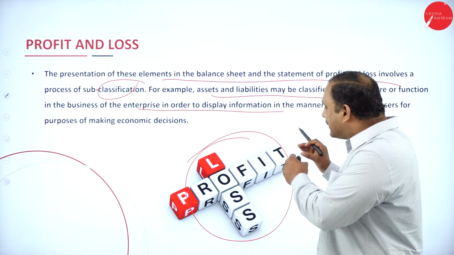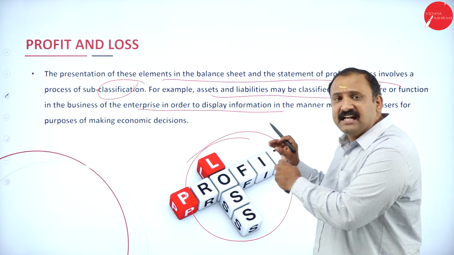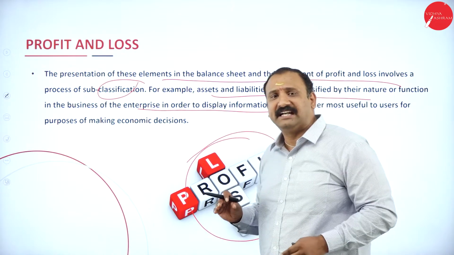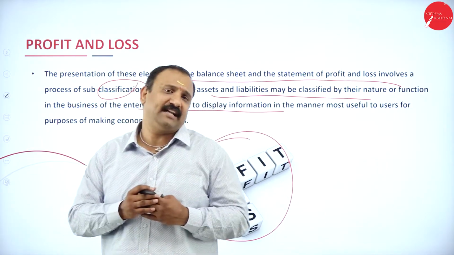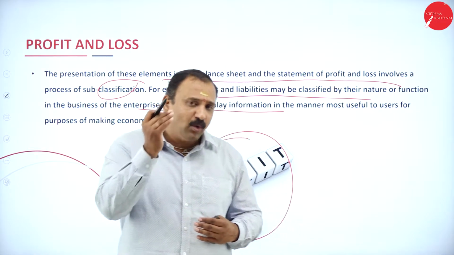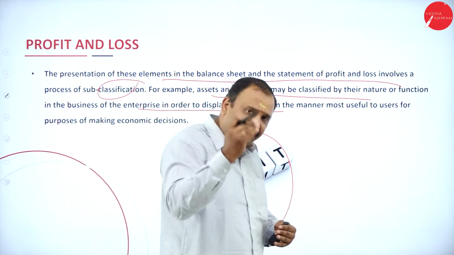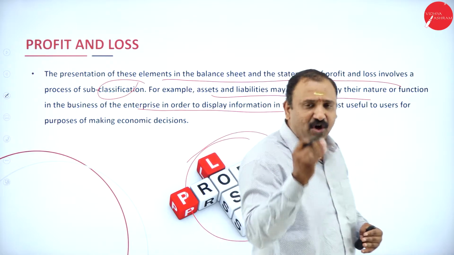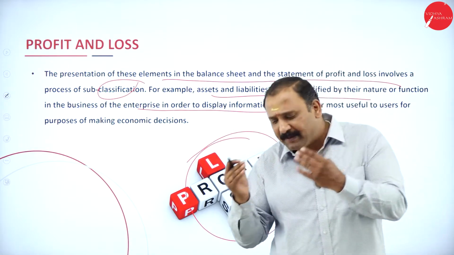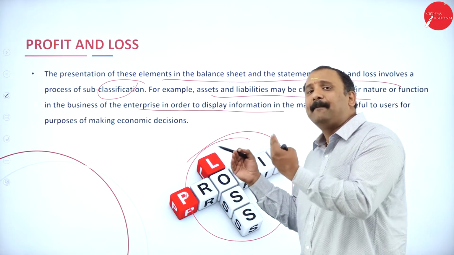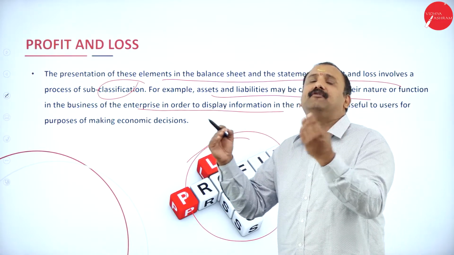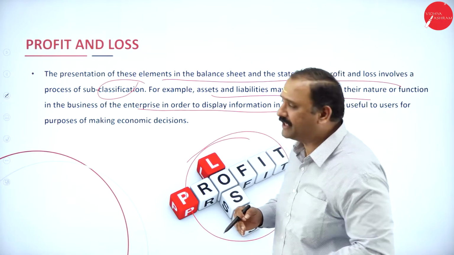What we are interested in seeing here is the nature of the business enterprise, how they are working. What are all the functionalities that we are able to see? How does each classification of the assets and of the liabilities get clearly told in the system, so that we will be able to decipher meaningful information altogether.